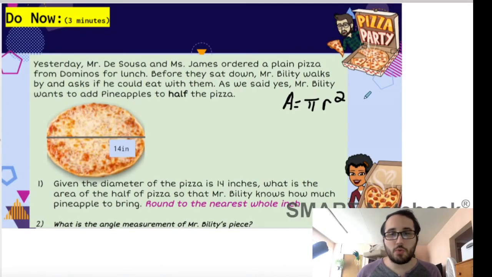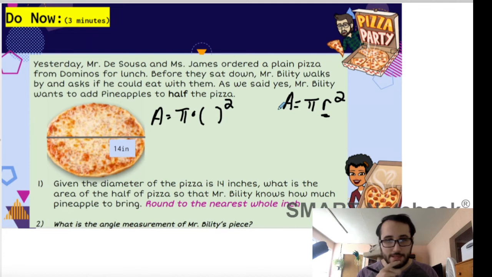Alright, so we have area equals pi r squared. The only variable in this equation is r, which is the radius, right? That's the only thing we're going to substitute in for because we're finding the area, and pi is a number. It's 3.14159, so on and so forth, right? So I'm going to rewrite it as area equals pi times the radius, which we'll have to figure out, to the second power. What's the radius?